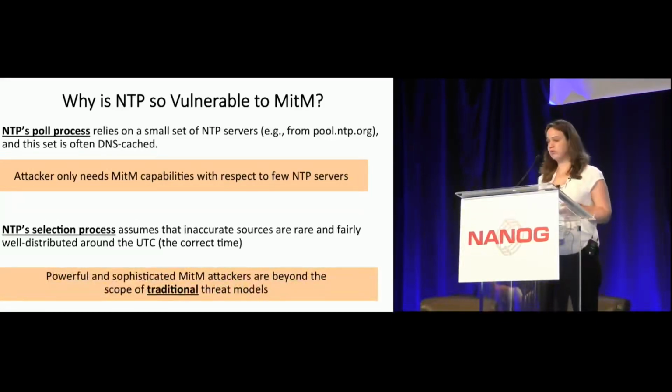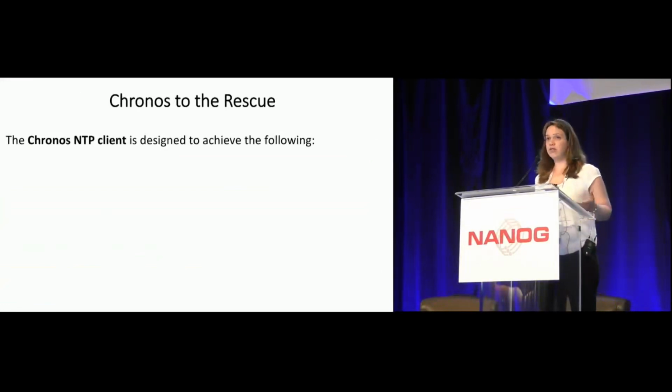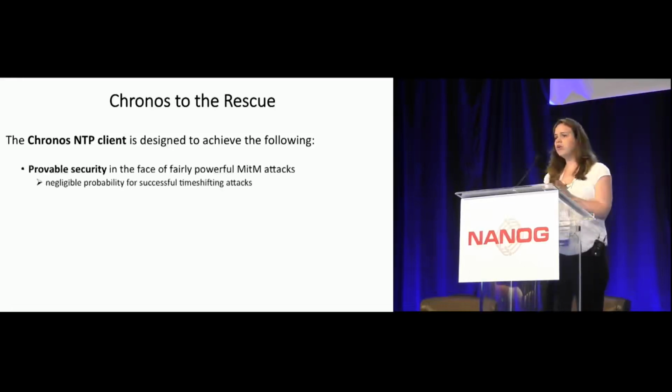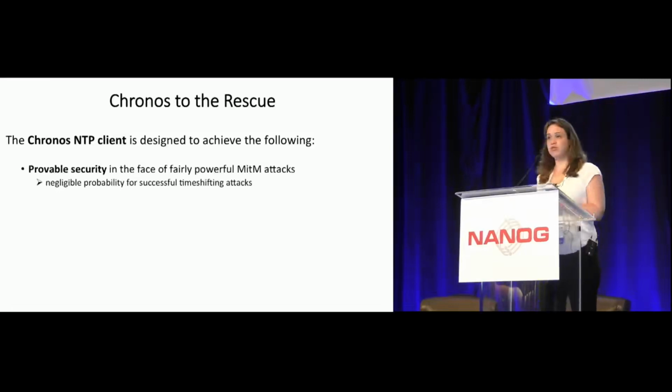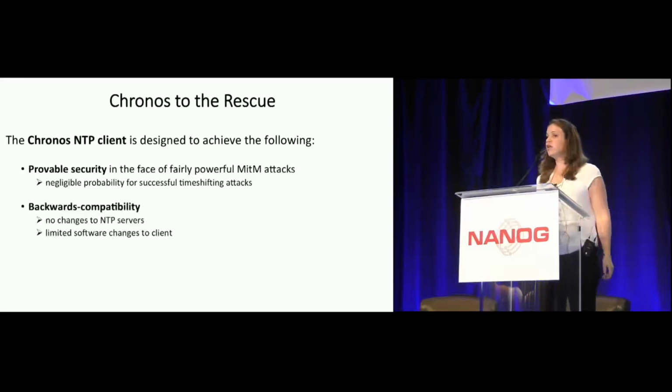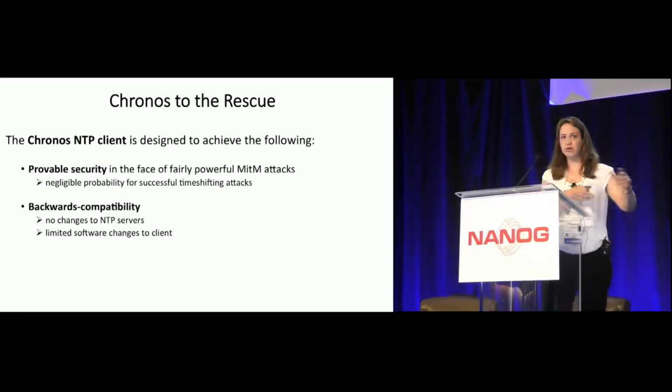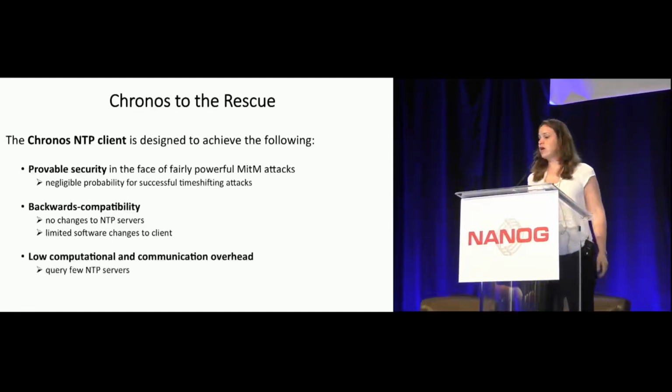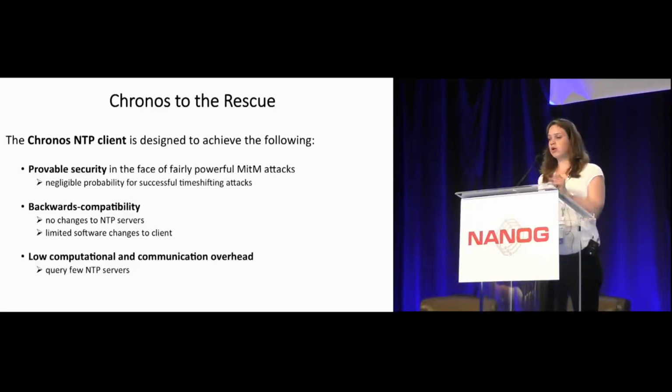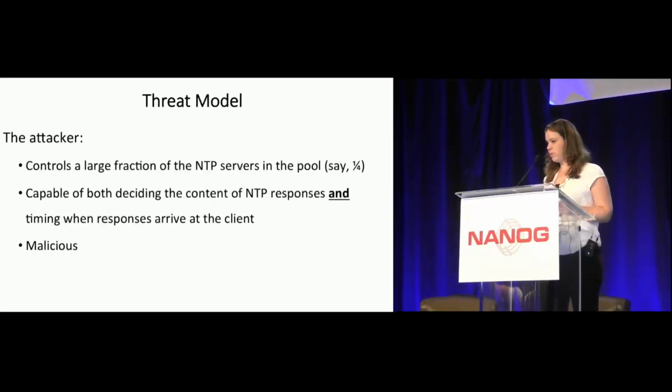In order to face this limitation, we suggest a modified NTP client called Chronos with the following characteristics. It has provable security. We can bound the probability of a successful time-shifting attack even facing a man-in-the-middle attacker. It has backward compatibility, since there is no need to change anything on the NTP server side, only limited software is needed on the client side. And it has only low computational and communication overhead, since eventually we query only a few NTP servers.